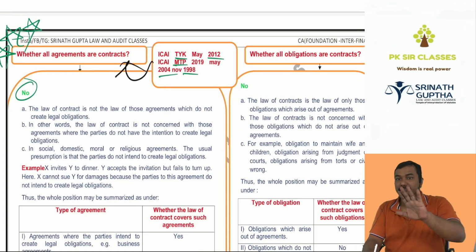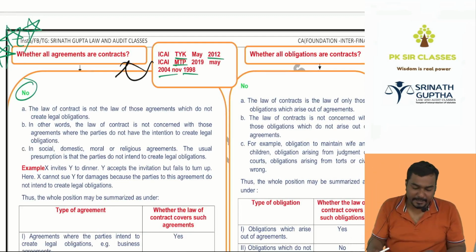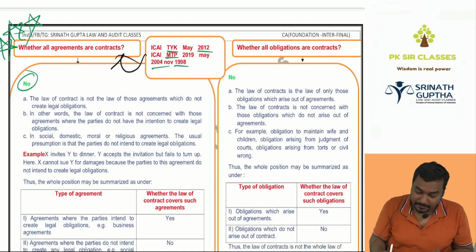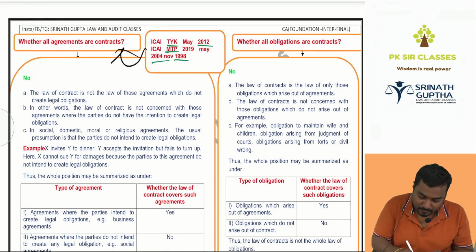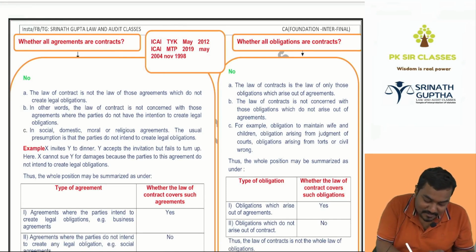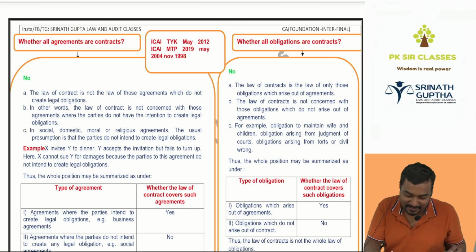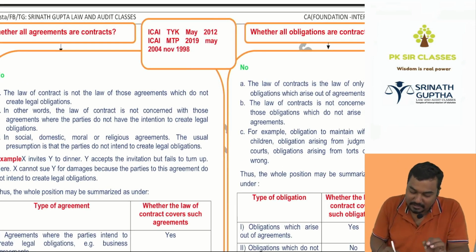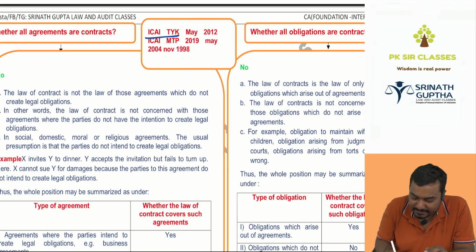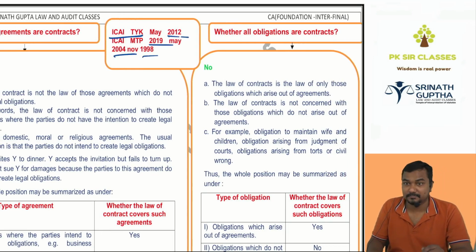So we have done contract, agreement, promise, offer, and types of agreements. Next, this one comes in the exam, very important from the exam point of view. This concept was already there in the ICAI Test Your Knowledge in your book, in 2012, 2019, 2004, 1998, before your birth.